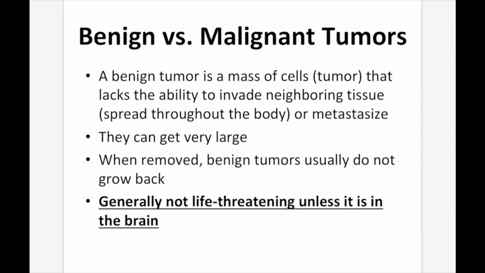Benign versus malignant tumors. A benign tumor is a mass of cells, a tumor, that lacks the ability to invade neighboring tissues and otherwise spread throughout the body. This is also known as metastasize. They can get very large. When they're removed, benign tumors usually do not grow back, and they're generally not life-threatening unless it's in the brain.